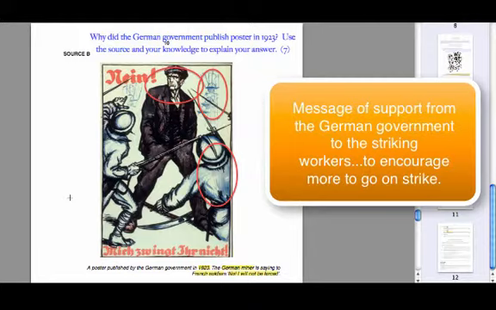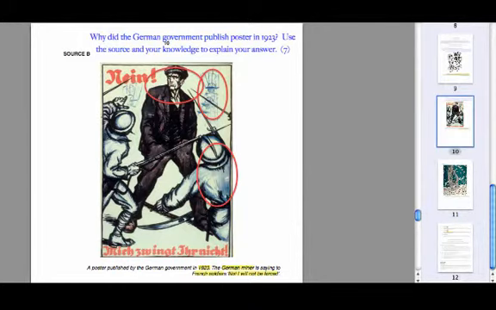So the reason why it was published in 1923, it was a reaction to the Ruhr Crisis, and it was a way of encouraging more people, and also the miners and the workers that were on strike, to stand up against those French and Belgian soldiers.